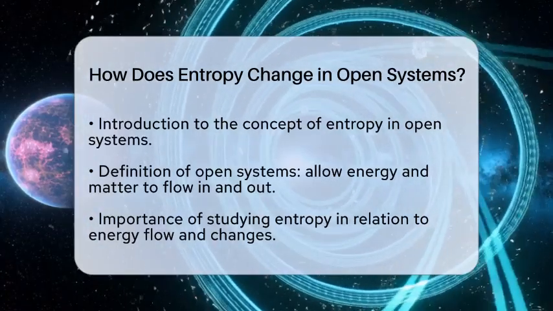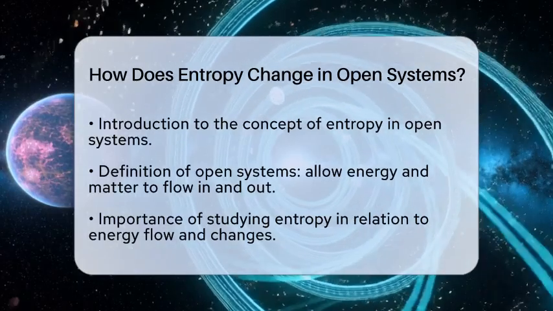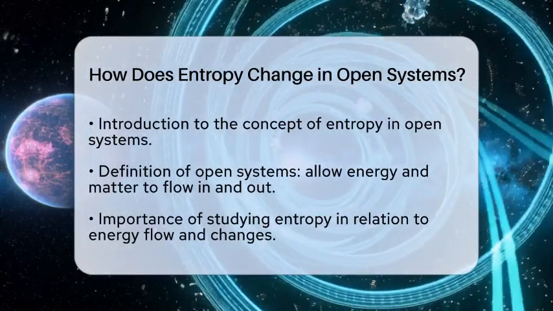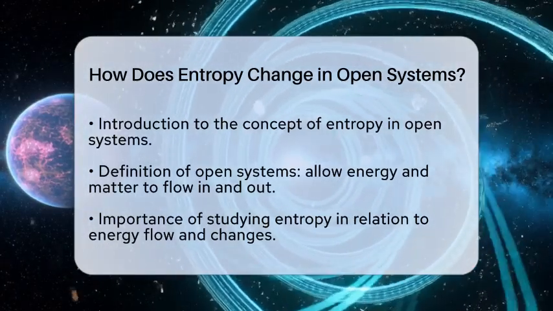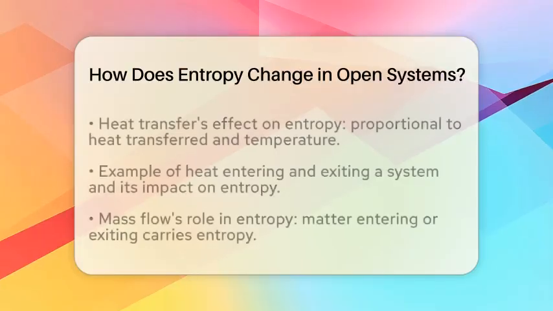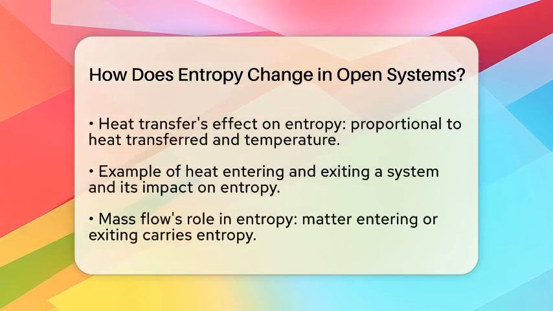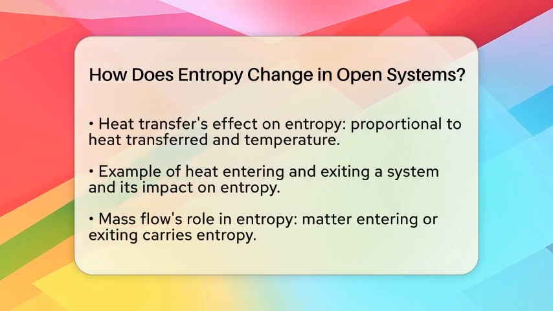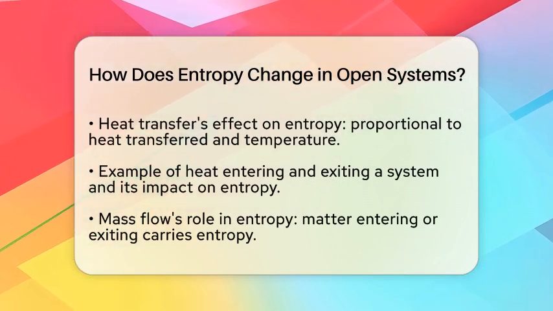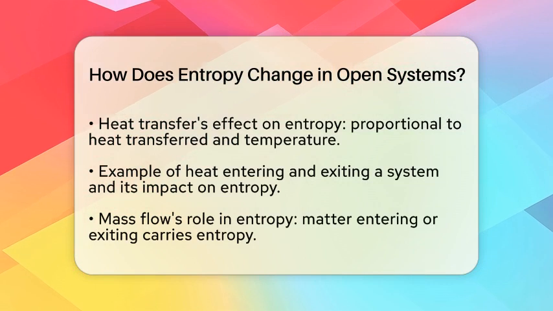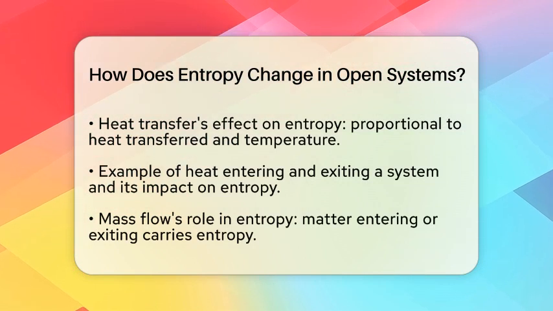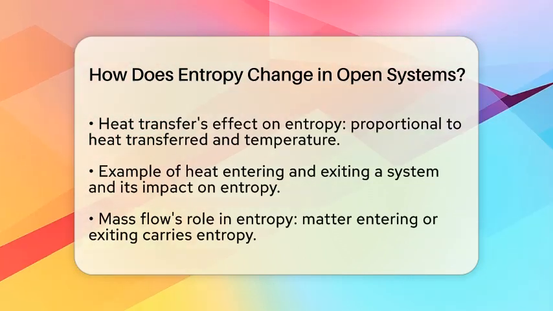When heat enters or leaves an open system, it directly impacts entropy. The change in entropy is proportional to the amount of heat transferred divided by the temperature at which this transfer occurs. For example, if heat enters a system at a specific temperature, it brings with it a certain amount of entropy. Conversely, when heat exits, it takes away entropy in the same way.